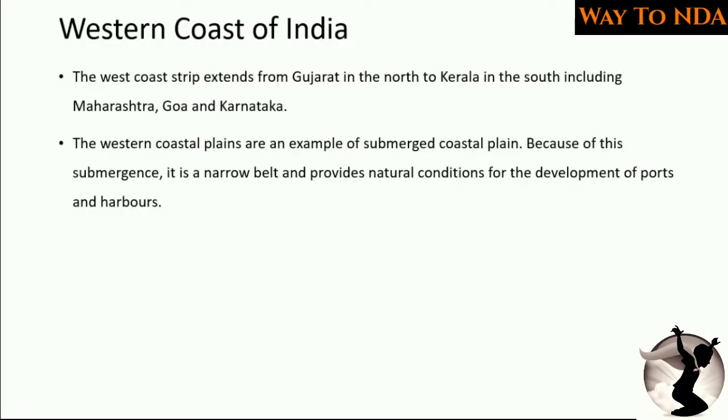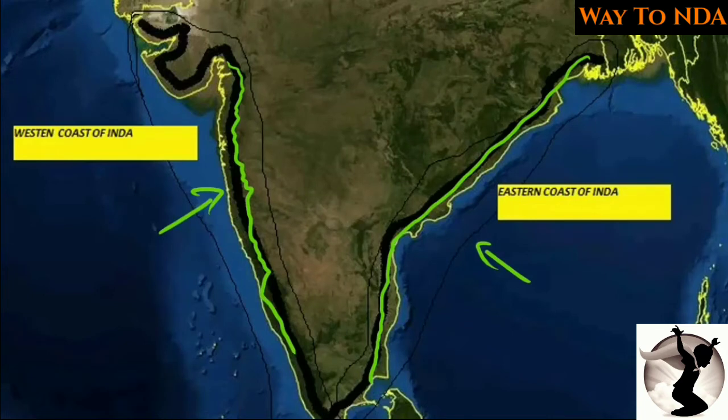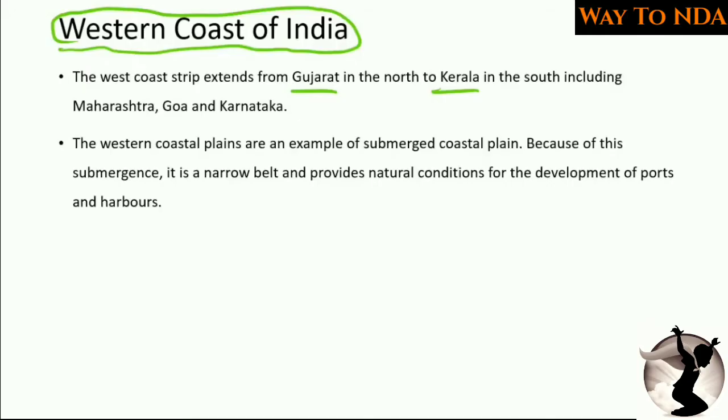First we will start with the western coast of India. What is it? The western coast strip extends from Gujarat in the north to Kerala in the south. Here you can see it starts from Gujarat in the north and extends up to Kerala in the south, up to this position. It also covers states like Maharashtra, Goa and Karnataka.